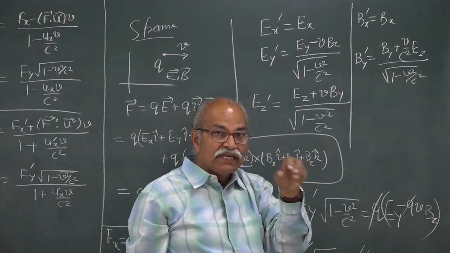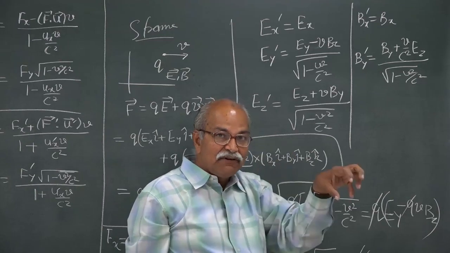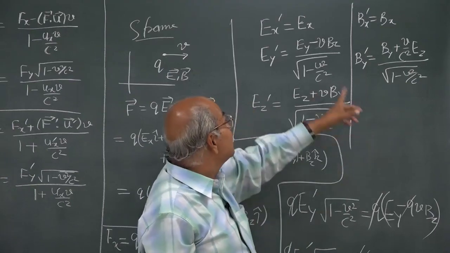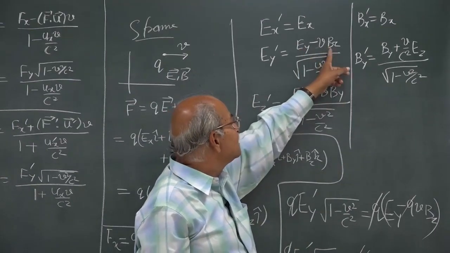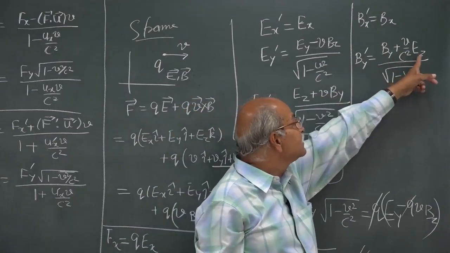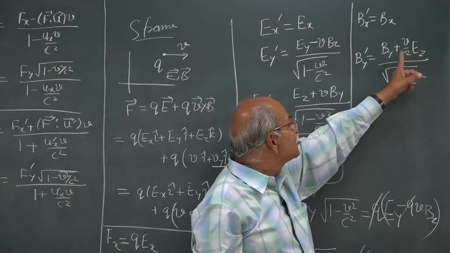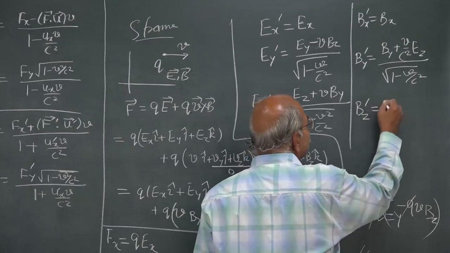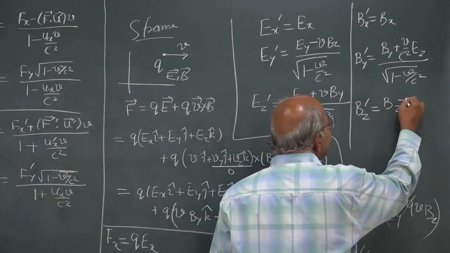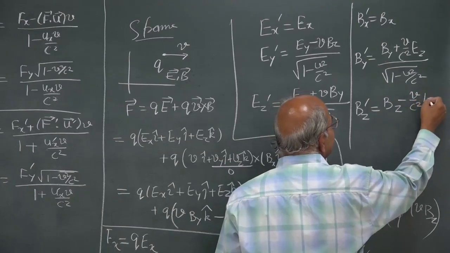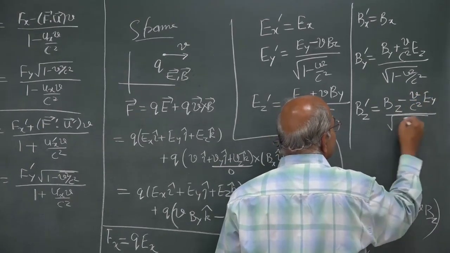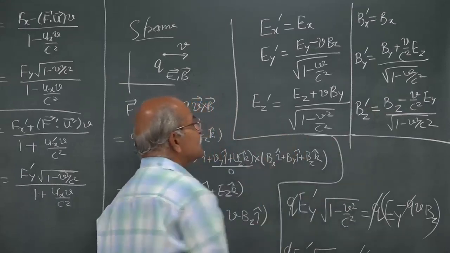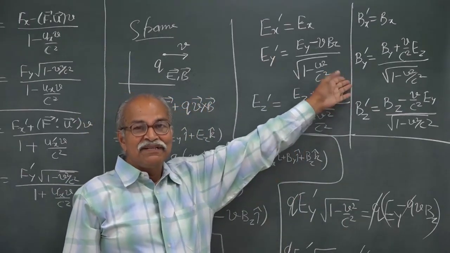Q times E is force, Q times V cross B is force. So, electric field and velocity times magnetic field, they have the same dimensions. So, here it was E and VB, that is fine, but here it is B here and E here. So, you multiply by V by C square to get the same dimension, so that you can add. Then Bz prime is equal to Bz minus V by C square and Ey divided by square root 1 minus V square by C square. So, these are the transformation equations for electric field and magnetic field components.